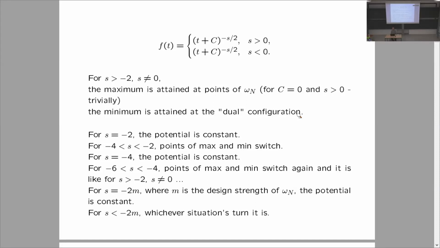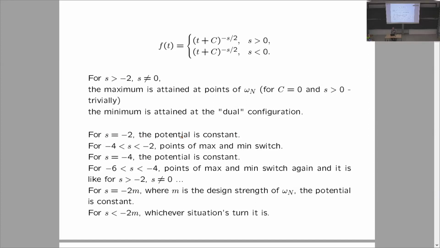So what do we mean by dual configuration? If you have n equally spaced points on the unit circle, then the dual configuration is this regular n-gon rotated by pi over n. So those are exactly the midpoints of the arcs joining the points of the configuration. That's the dual. For the regular simplex, it's just reflected about the origin. Reflect the simplex about the origin, take minus omega. That will be the dual configuration. For the regular cross polytope, it is the dual cube. And for the cube, it is the dual cross polytope.